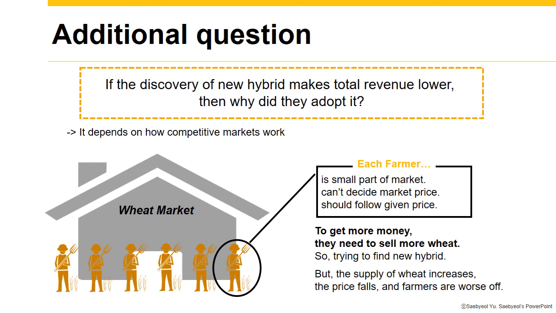But unfortunately, the supply of wheat increased, the price falls, and farmers are worse off. So these days, they just choose to maintain the amount of wheat. It means, though their productivity is better than before, they didn't plant anything more and also get money from the government. They just left the farmland empty.